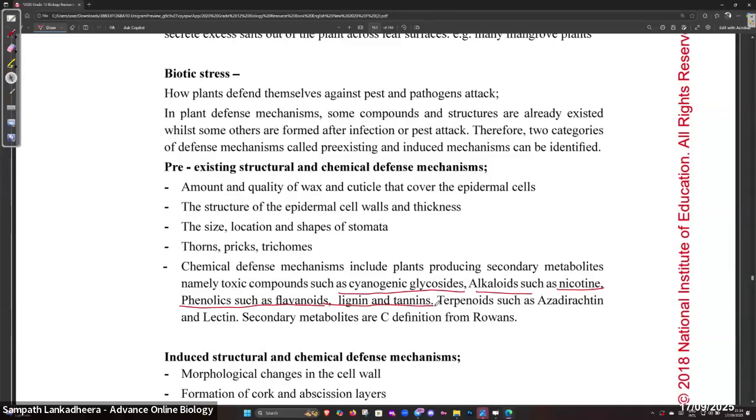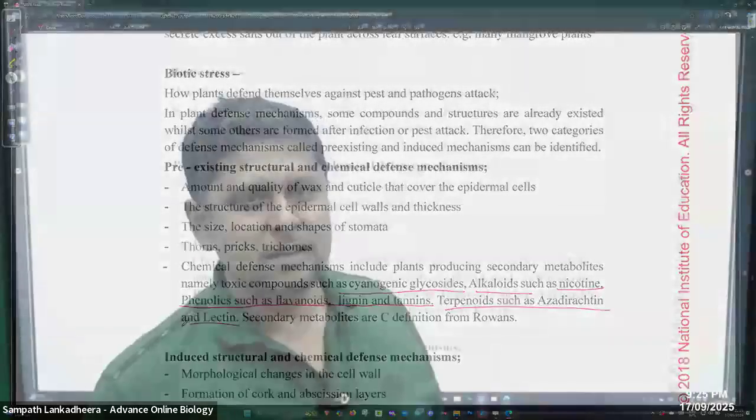Nicotine is an alkaloid. Flavonoids, lignin, tannins are phenolic substances. Terpenoids such as azadirachtin and lectin. So these are different chemicals.